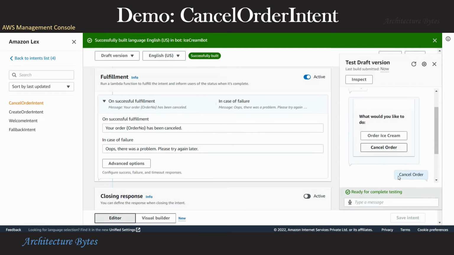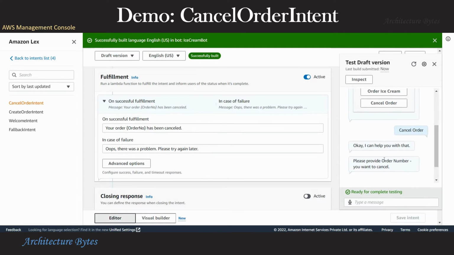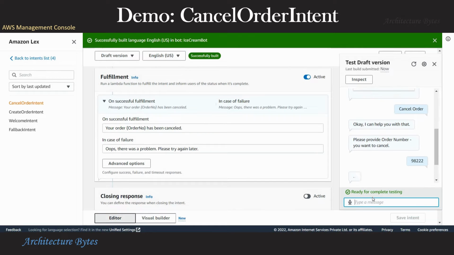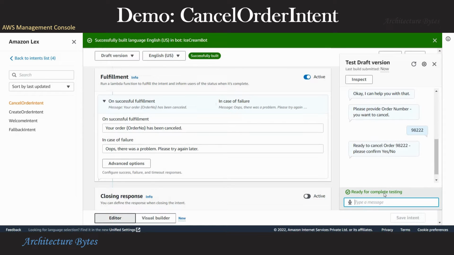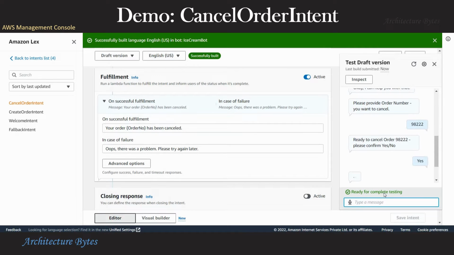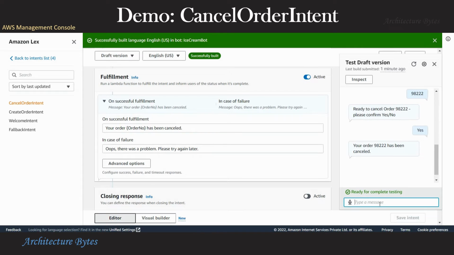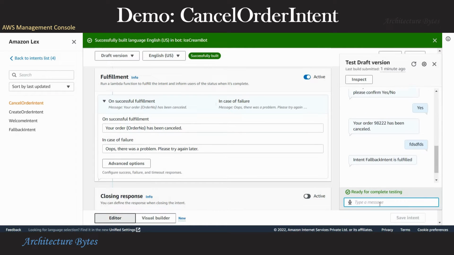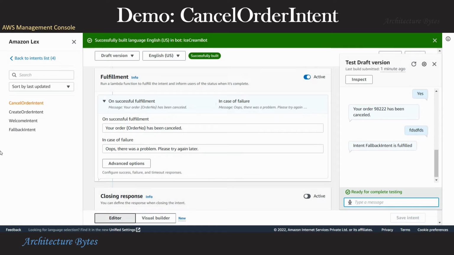Choose the cancel order option. Okay, please provide an order number. So we provide some order number, and that's the confirmation part. Let's say yes, and the fulfillment part is done. Your order has been cancelled. Now let's do another thing. Let's provide some junk text here and see what happens. See, it goes to a fallback intent.